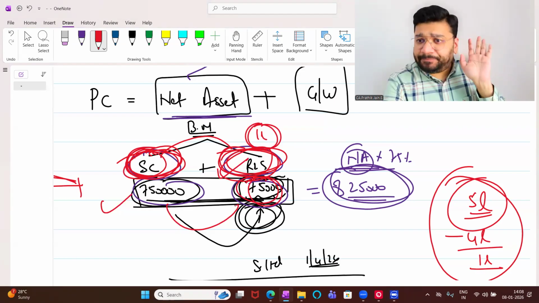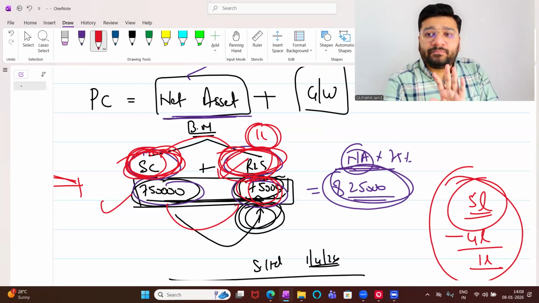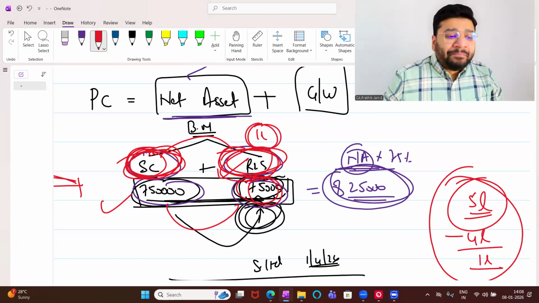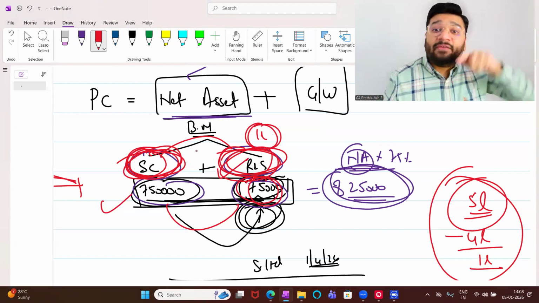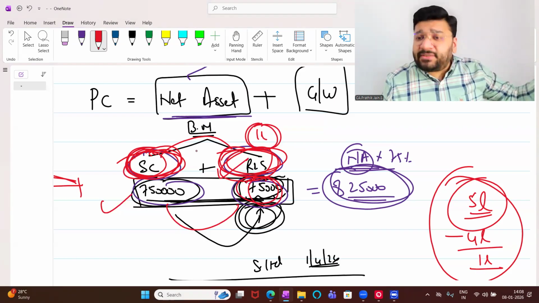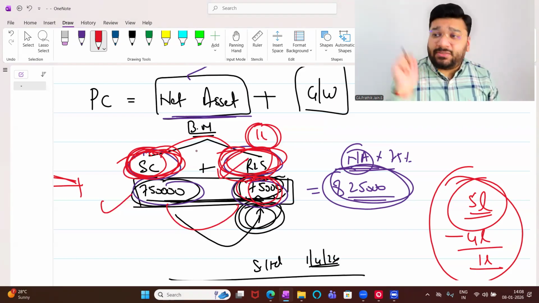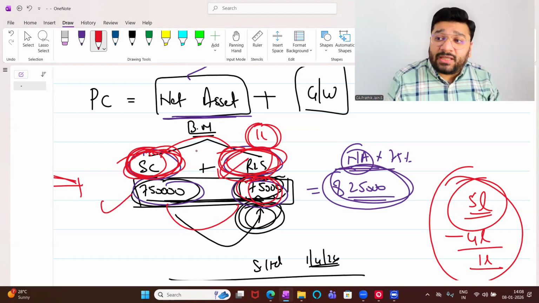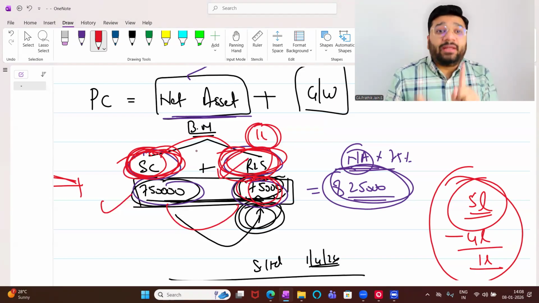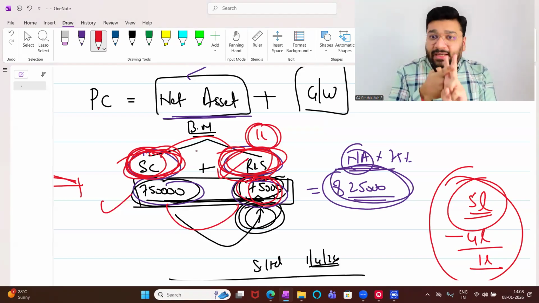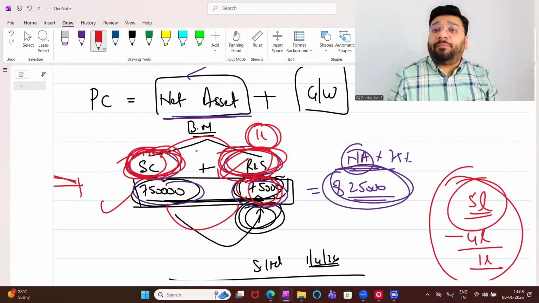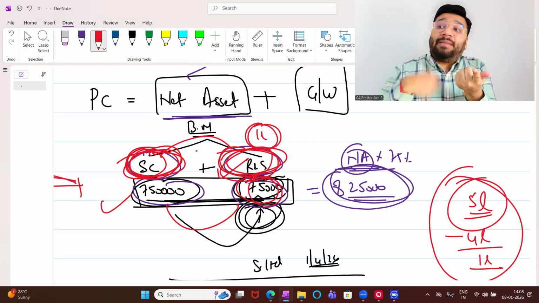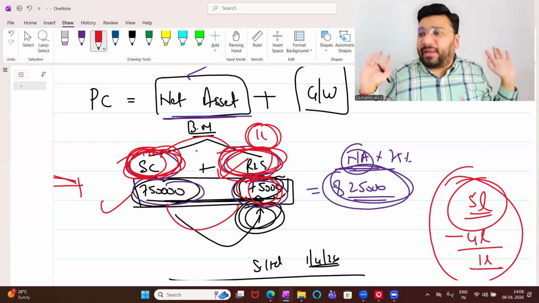This was the concept. The concept is that H Limited is acquiring the shares of S Limited from Mr. X. And Mr. X will not give this free of cost. He will charge money. What is the minimum money that he will charge? Net asset. Net asset means what? Share capital and old profits. He will tell that if you want me to transfer the 75,000 worth of shares to you, you have to pay me the capital part of it also and my old profit. Both if you pay, I will transfer.